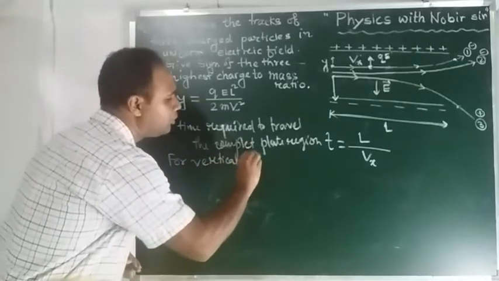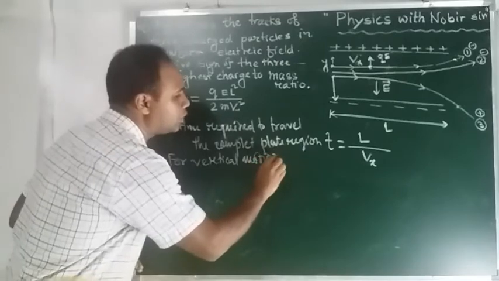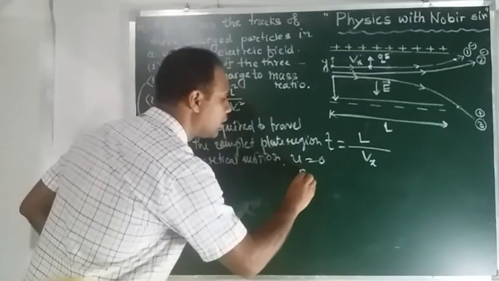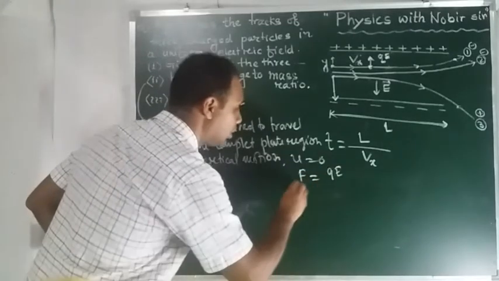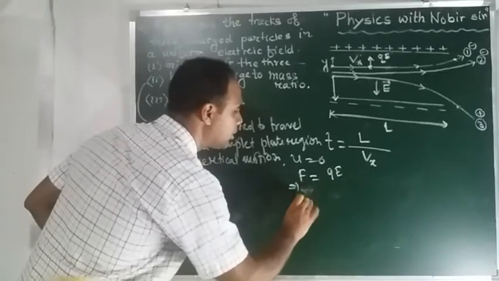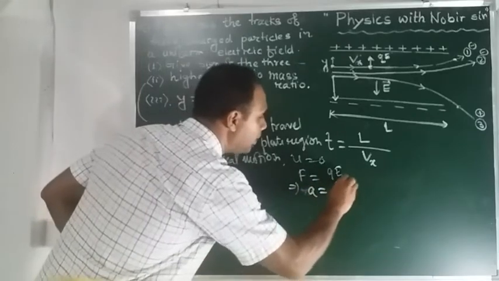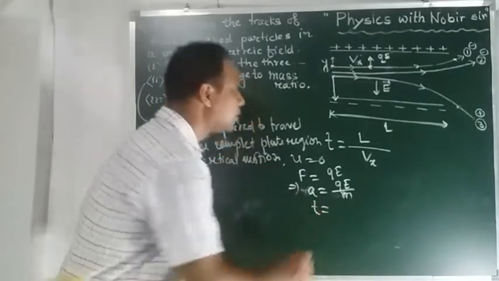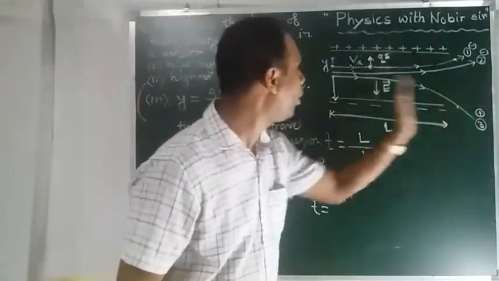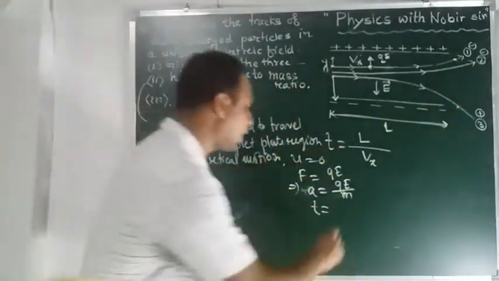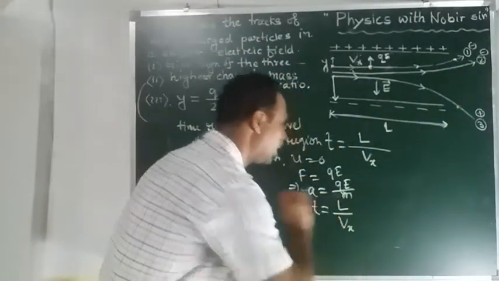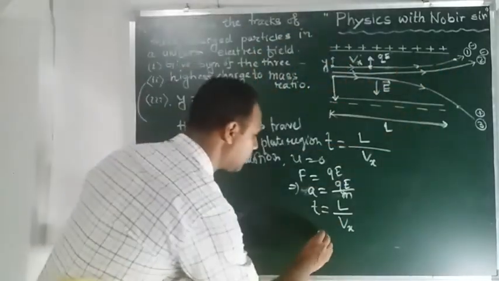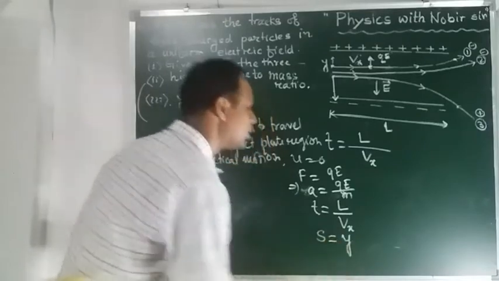For vertical motion, the initial velocity is 0, and the acceleration we got from F equal to QE, so acceleration A equal to QE by M. The time we have already mentioned: the time to travel the whole plates region, T equal to L by Vx. And the vertical displacement during the whole path, we consider it as Y.